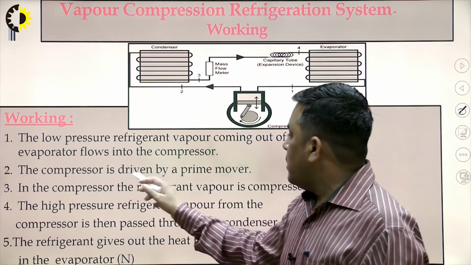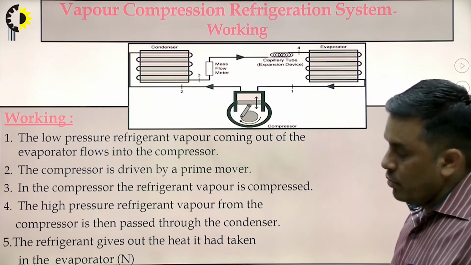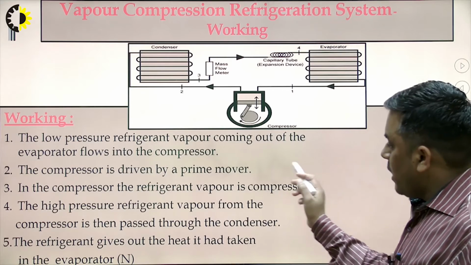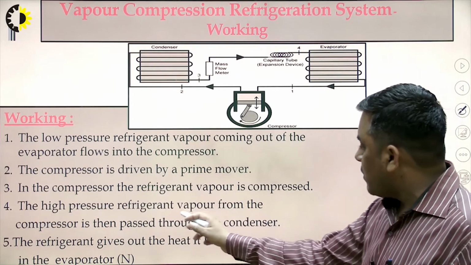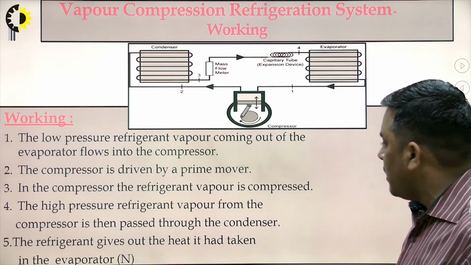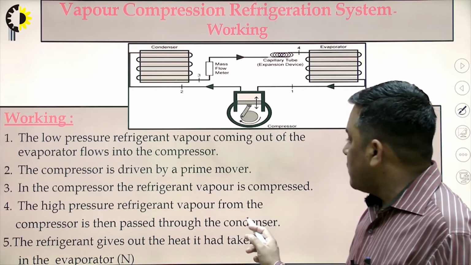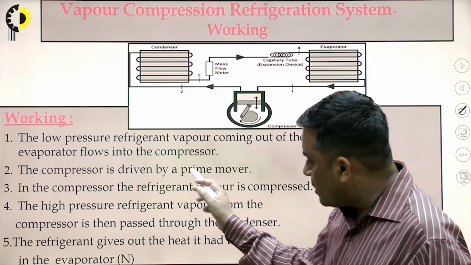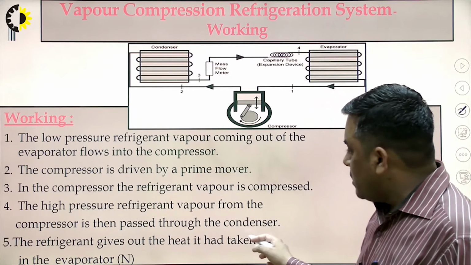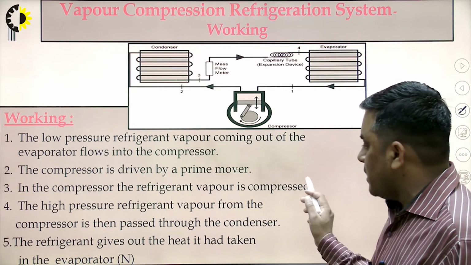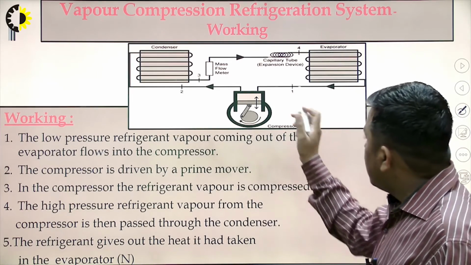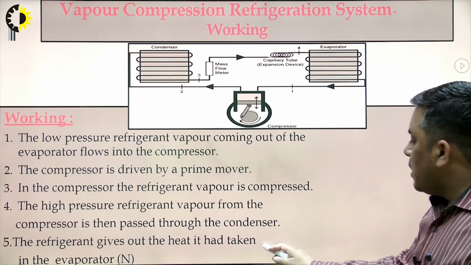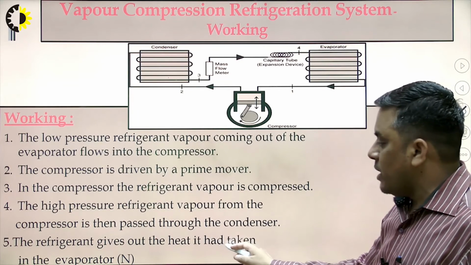The compressor is driven by a prime mover. In the compressor, the refrigerant vapor is compressed, and because of the compression, the high pressure refrigerant vapor from the compressor is then passed through the condenser. So in the compressor, the pressure and temperature increase, then this high pressure vapor reaches the condenser. In the condenser, the refrigerant gives out the heat it had taken in the evaporator.